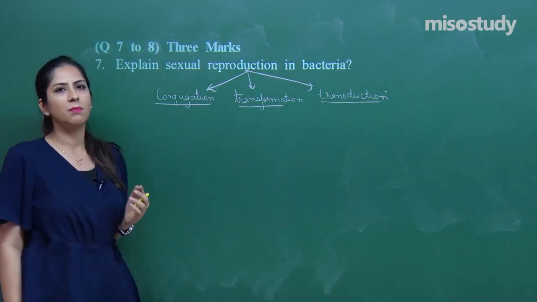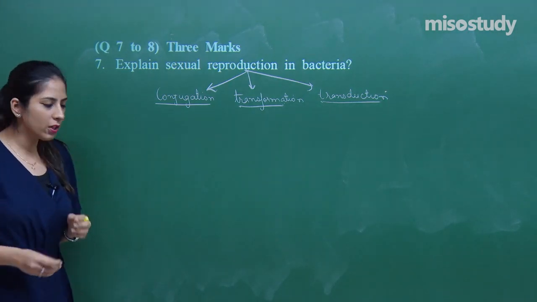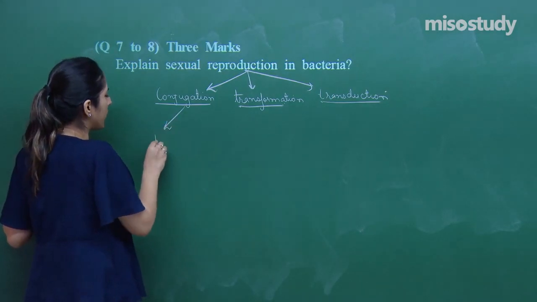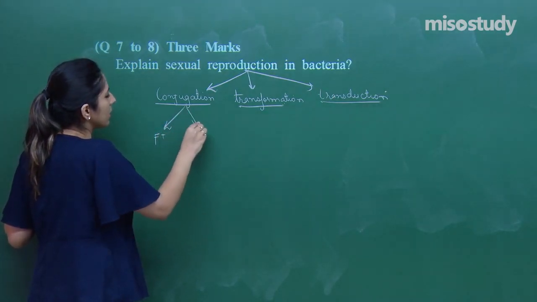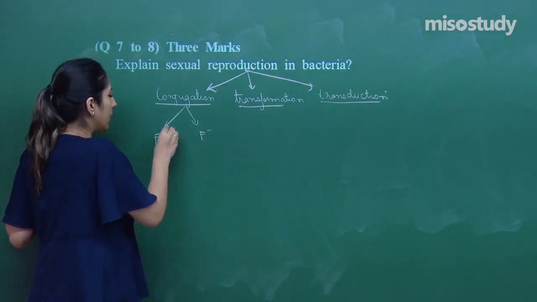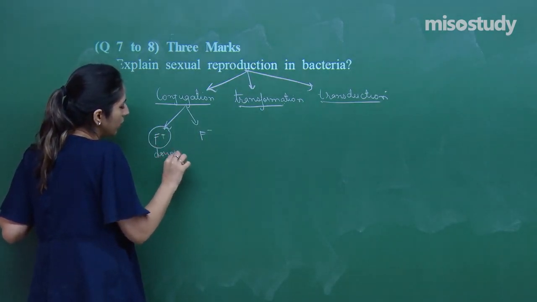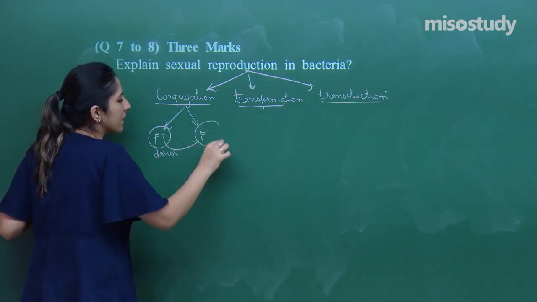So let's discuss about the conjugation. In the conjugation, there are 2 cells. One is called as a F plus plasmid and second is called as a F negative. They are called as a donor, which donates, and a recipient.